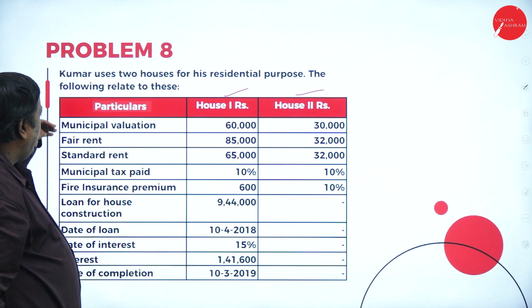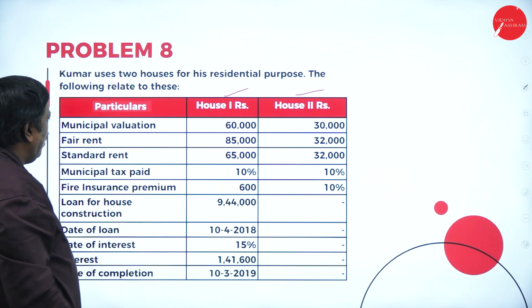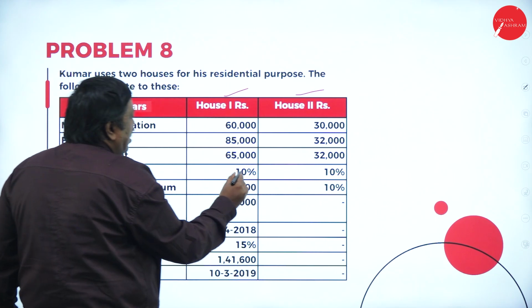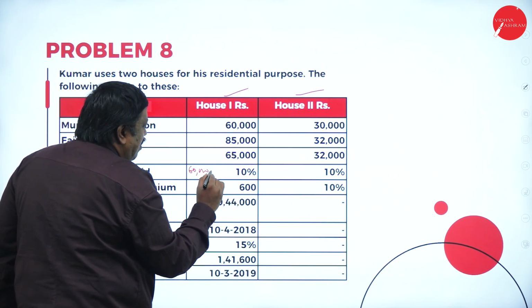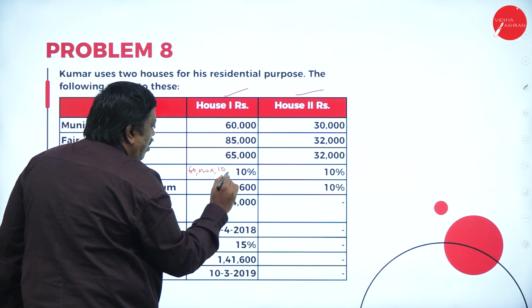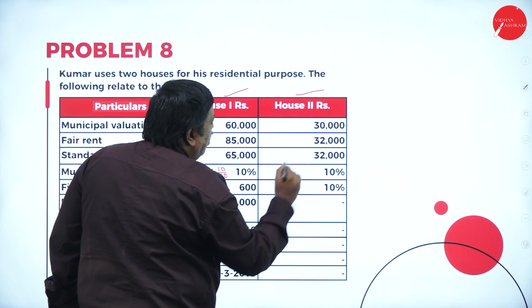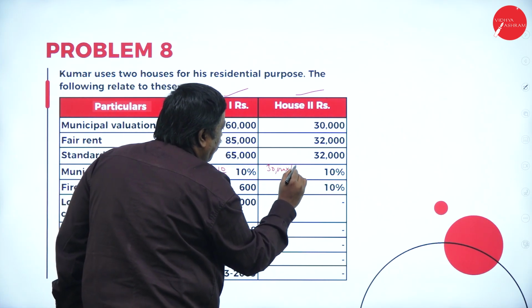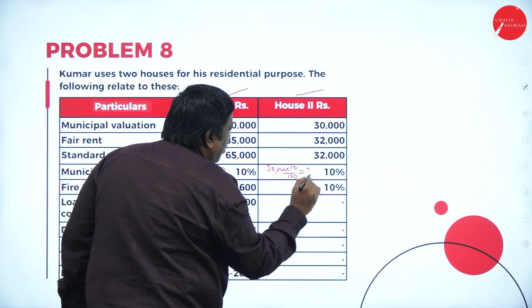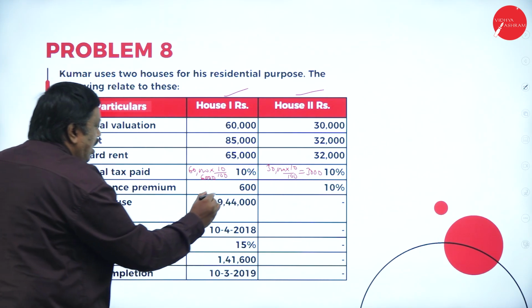Municipal value, fair rental value, standard rent, municipal tax paid. How much tax paid do we have here? 10% of 60,000, that is 60,000 into 10 by 100, so it will be 6,000. And here 30,000 into 10 by 100, so it will be 3,000. Next, fire insurance premium paid, ignored.